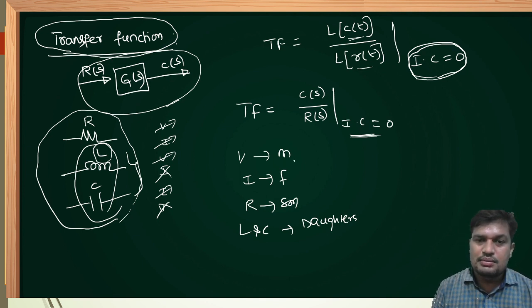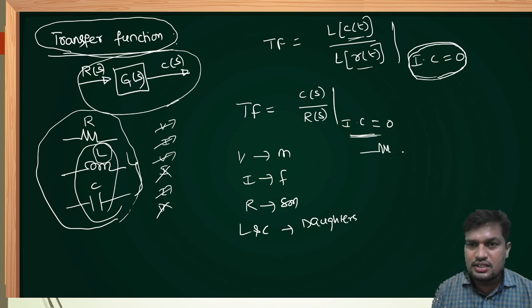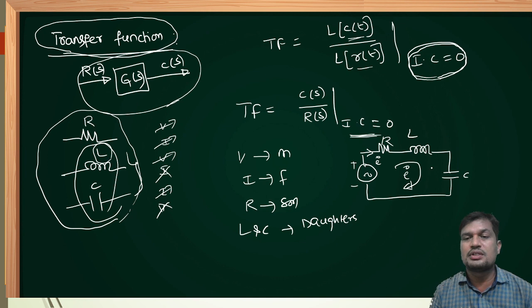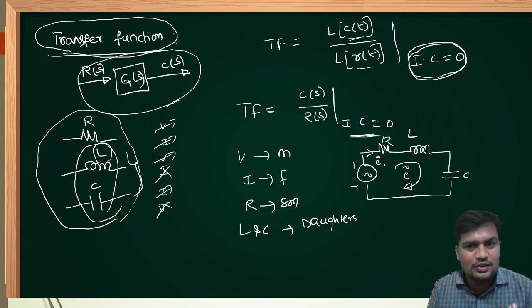Why is voltage source the mother? In the circuit, resistance, inductance, capacitance are all connected across a voltage source. Let's say this is the voltage source. Current is flowing from high potential to low potential. This is a closed loop path, like our home. Our home is closed, like the circuit is also closed. Circuit and home are both the same.